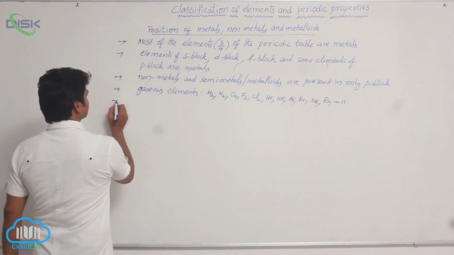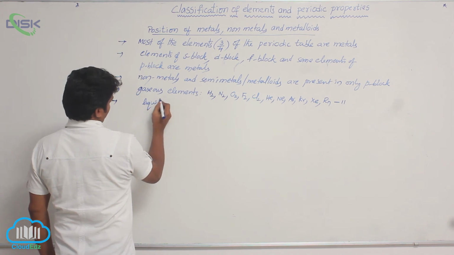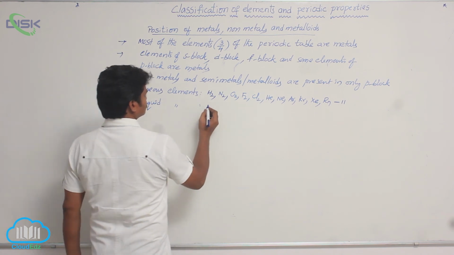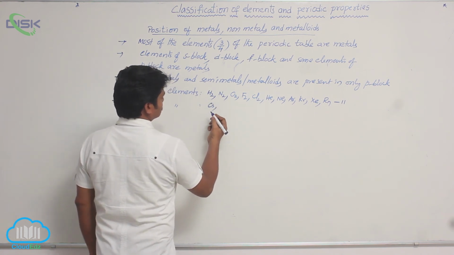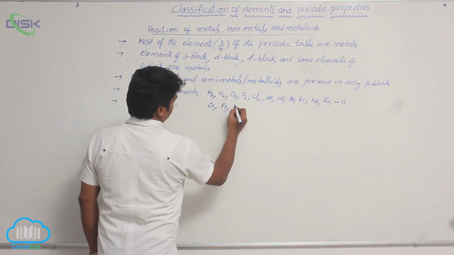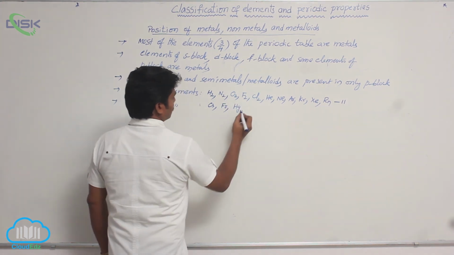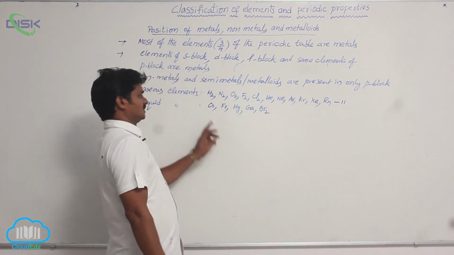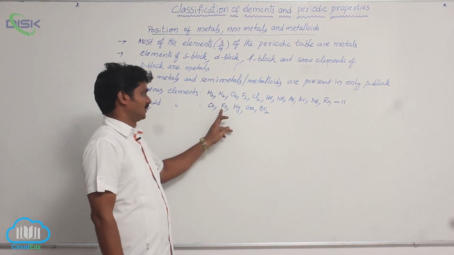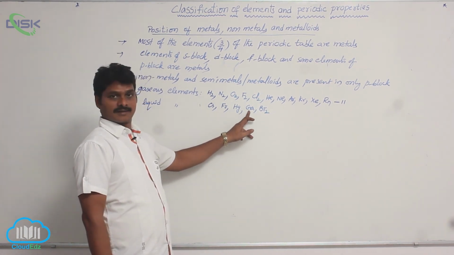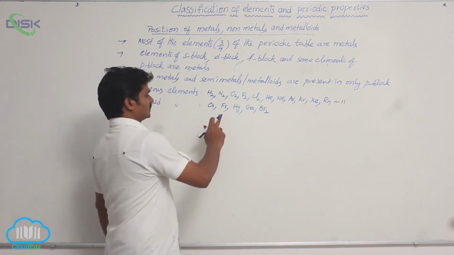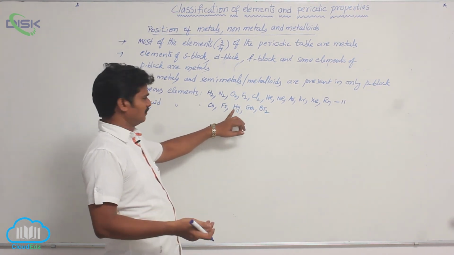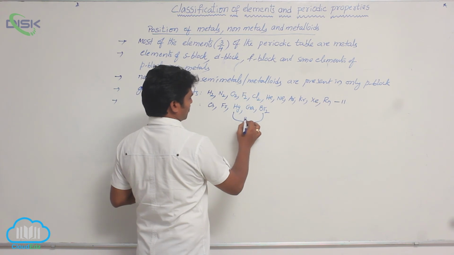What are the liquid elements in the periodic table? The liquid elements are cesium, francium, mercury, gallium, bromine. You know, mercury and bromine are liquids even at room temperature.